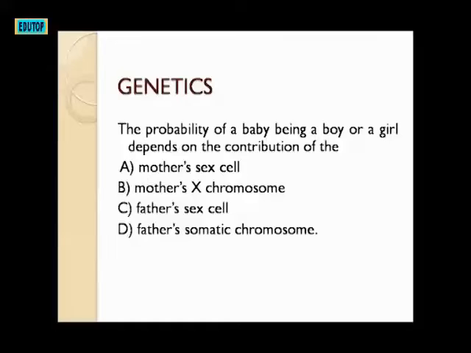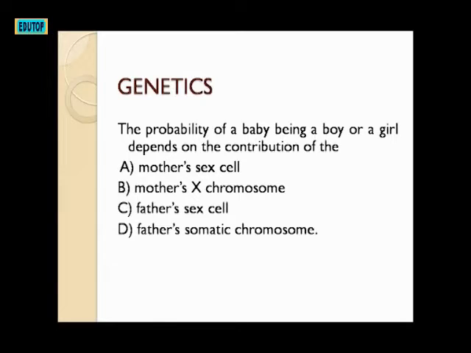of who? A, the mother's sex cell. B, the mother's X chromosome. C, the father's sex cell. D, the father's somatic chromosome.